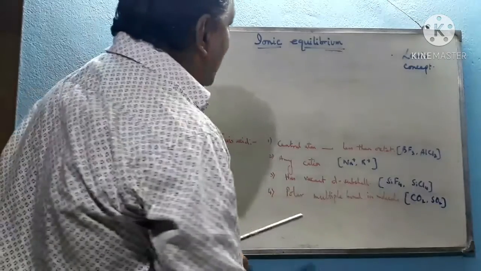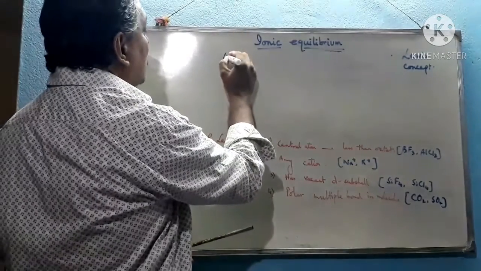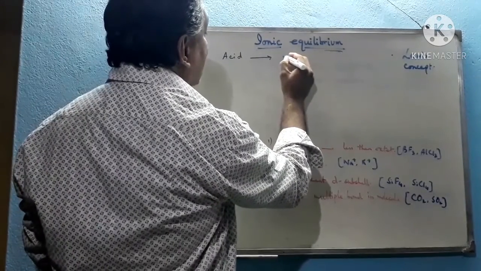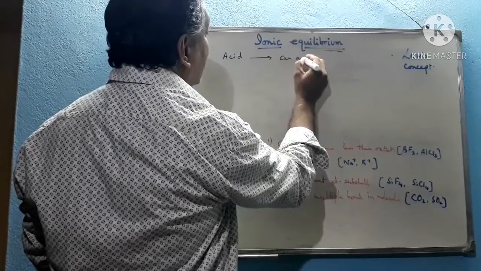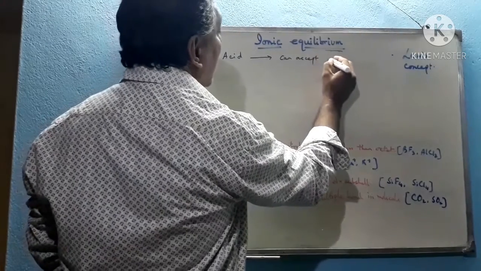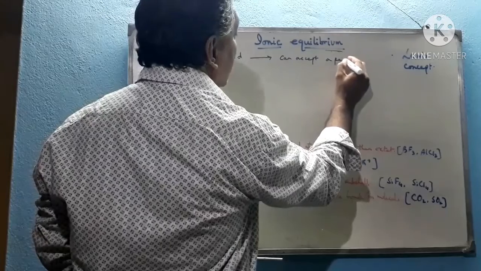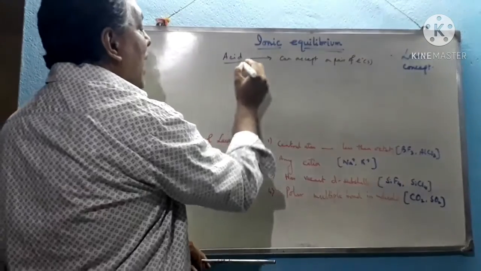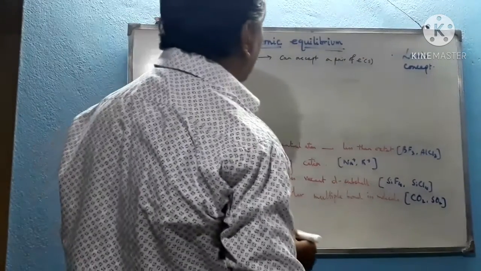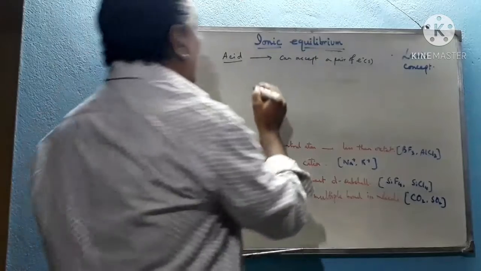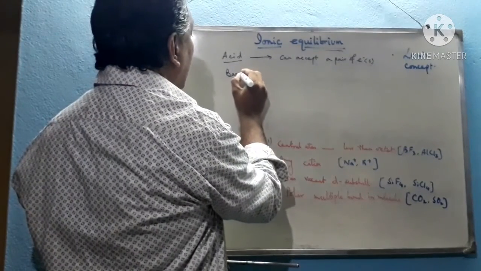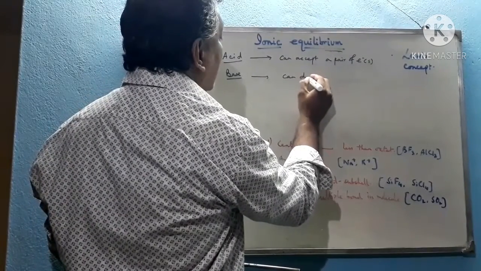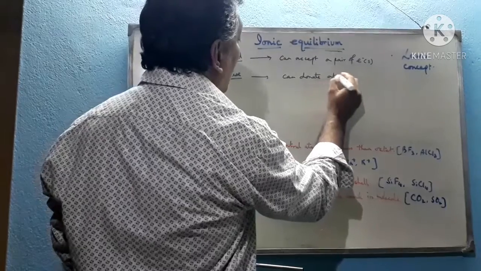So according to the Lewis concept, those compounds are acids which can accept a pair of electrons. Lewis acids are those compounds which can accept a pair of electrons, and according to this theory, those compounds are bases which can donate at least a pair of electrons.